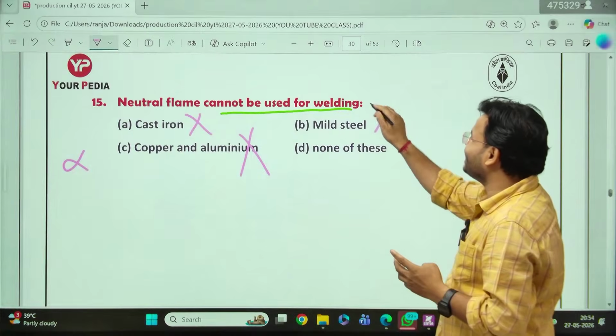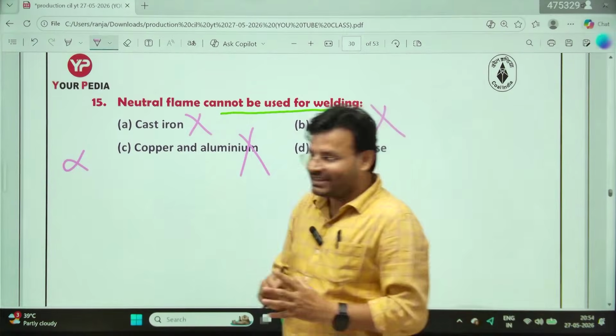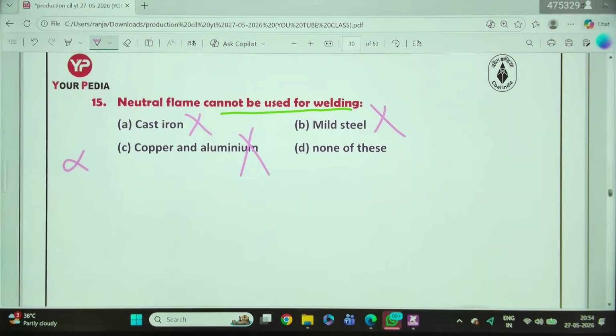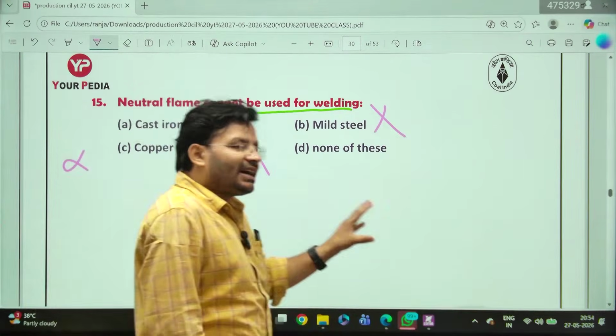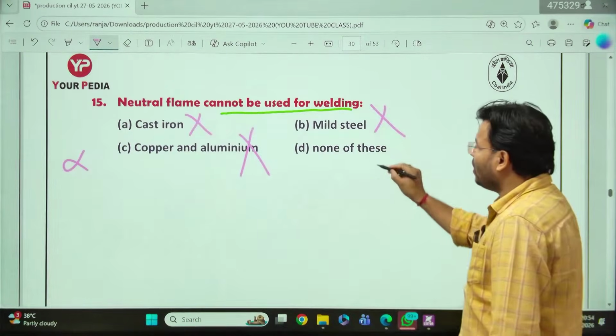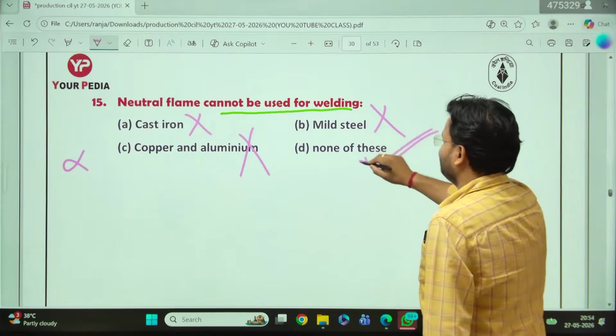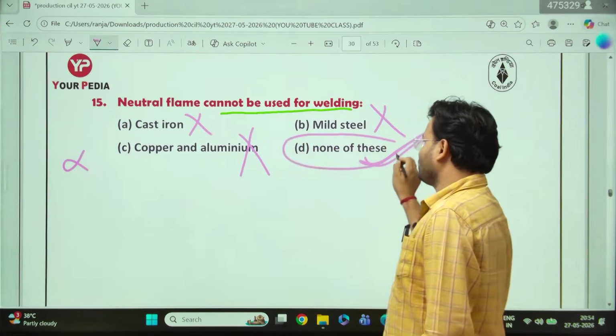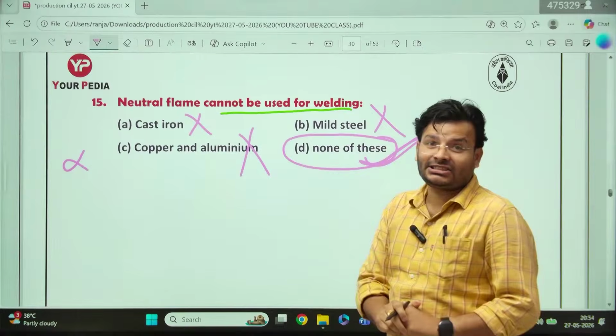Mild steel is also a wrong answer. So what will be the answer? Correct answer is none of the above. None of these. How sir? How is it the right answer, sir?